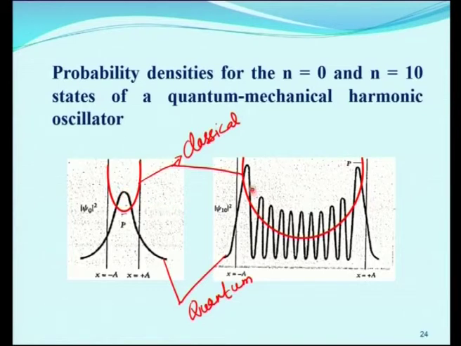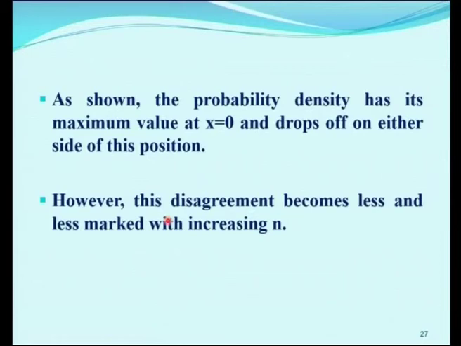A similar behavior can be observed for quantum number 10, modulus psi 10 squared. Here also we have the same trend, but compared to n equal to 0 the disagreement is much less, whereas for n equal to 0 the disagreement is more. As we have seen in the picture, the probability density has its maximum value at x equal to 0 and drops off on either side of this position. However, this disagreement becomes less and less marked with increasing n.